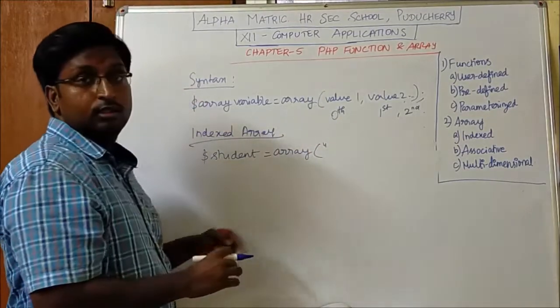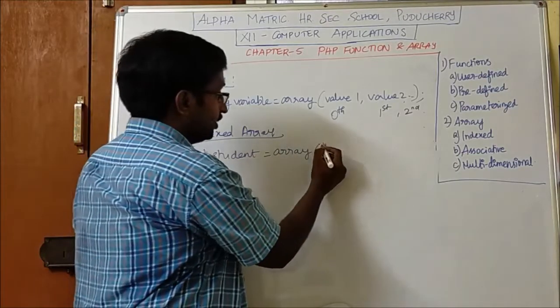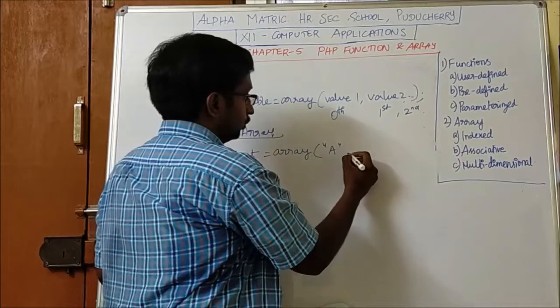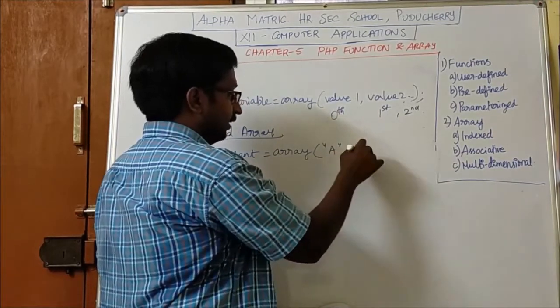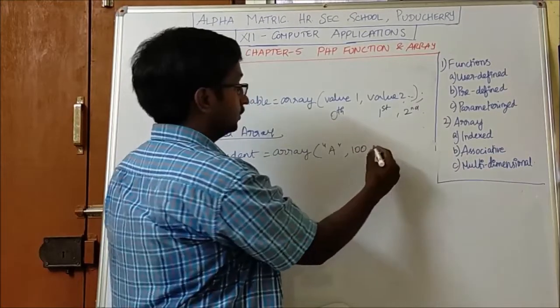And one more thing, if the value is a string, we have to mention it within double quotes. In case it is a number, it can be directly given. Okay.